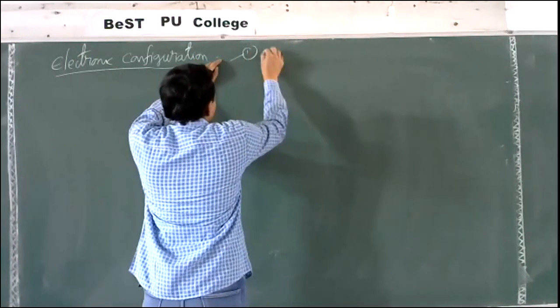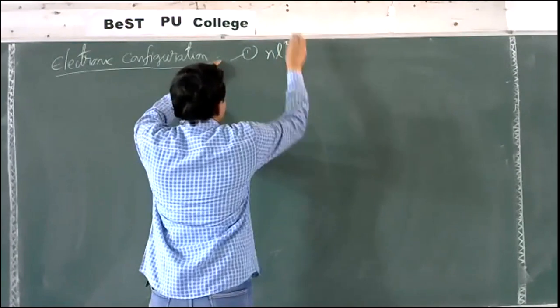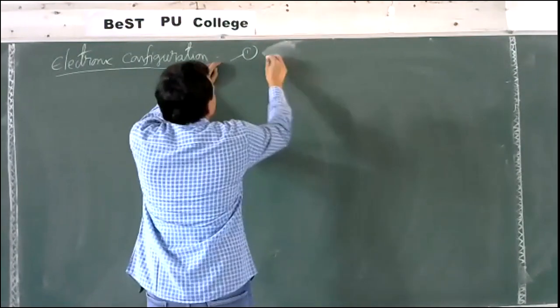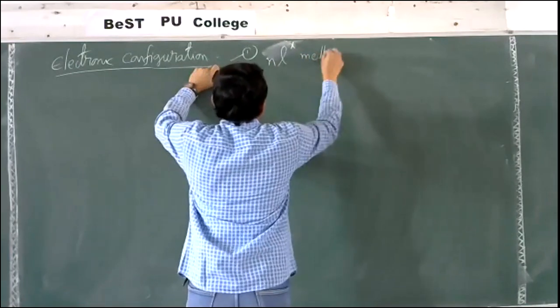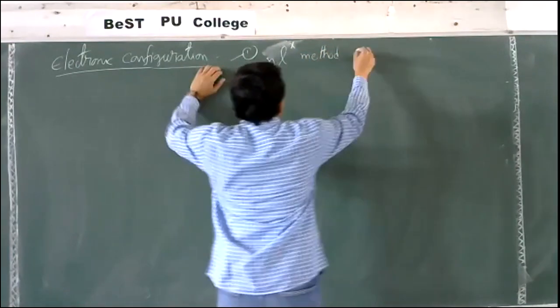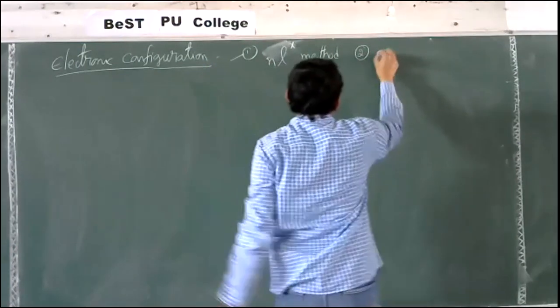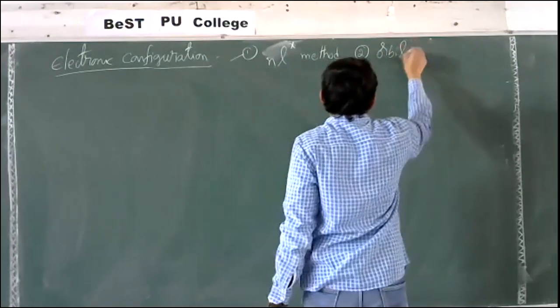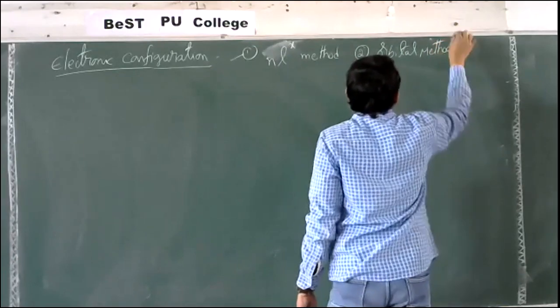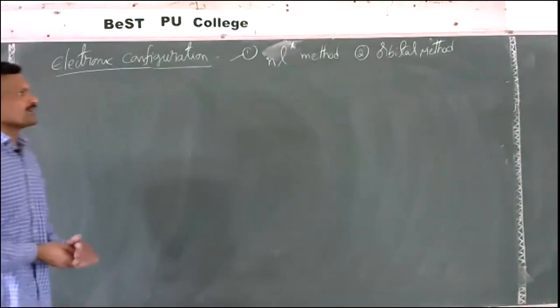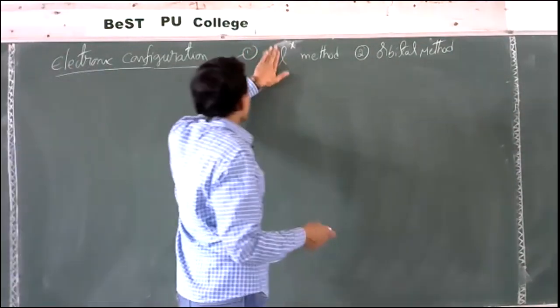One is the nlx method, and the second one is the orbital method. Two methods are there.